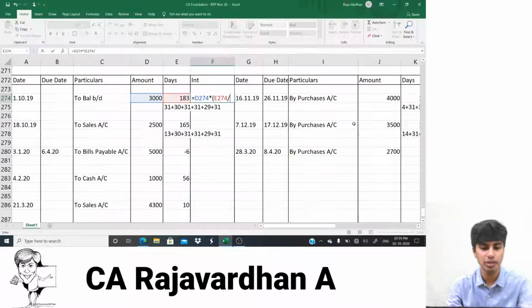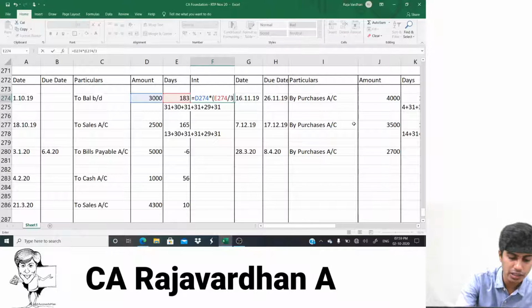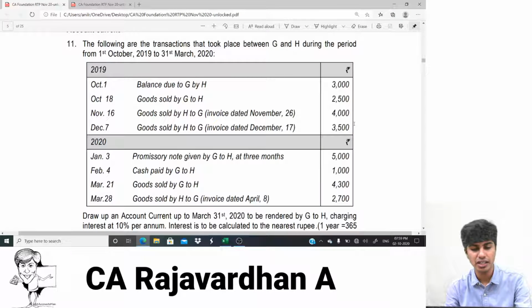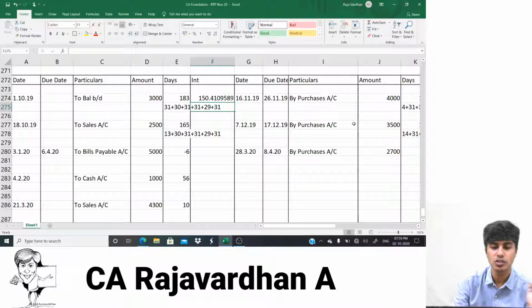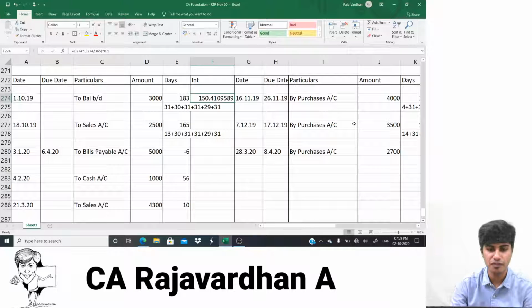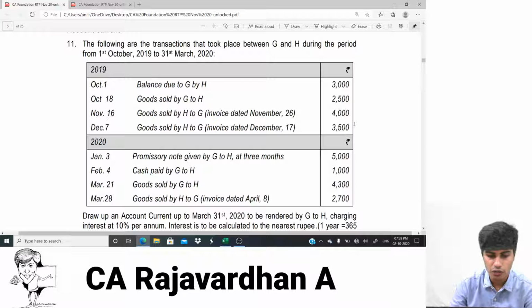they've told 365 days a year you should take. Yeah, because it's a leap year. So we'll take 365. Close the bracket. Multiply by the rate of interest. They've told interest at 10% per annum. So I will do 0.1. Yes, perfect. So that will give us the answer. How much is it? 150.410 something.